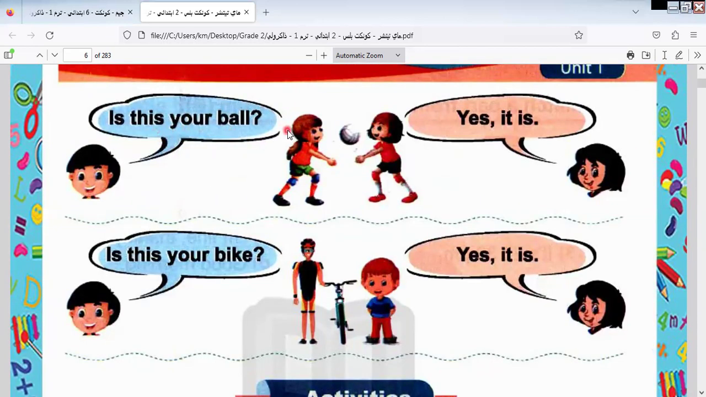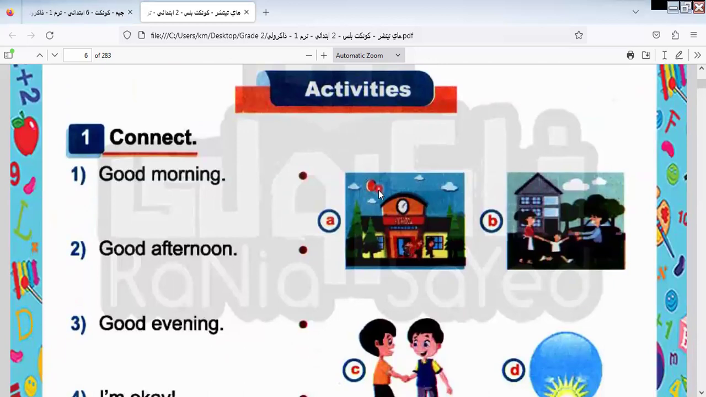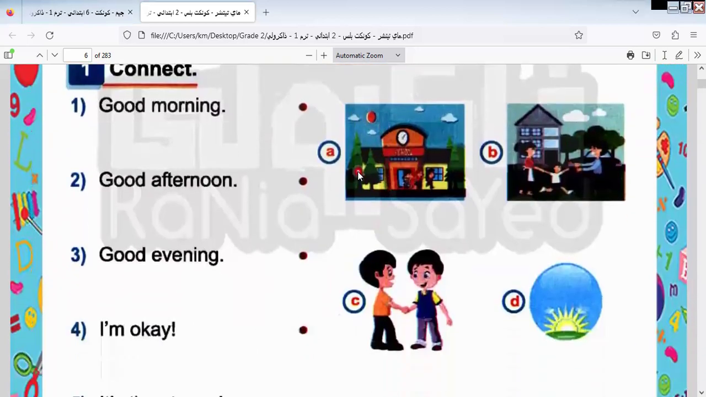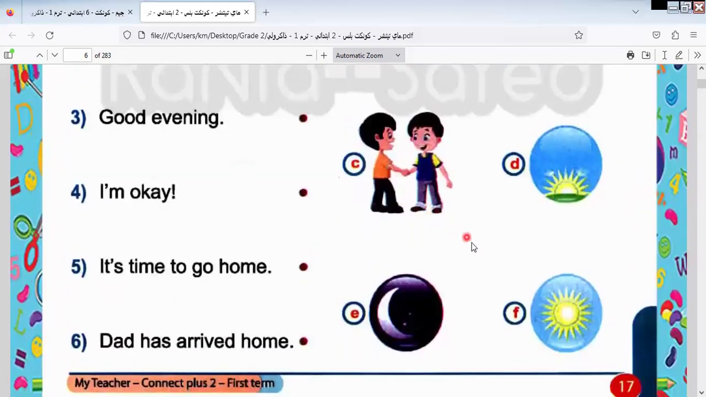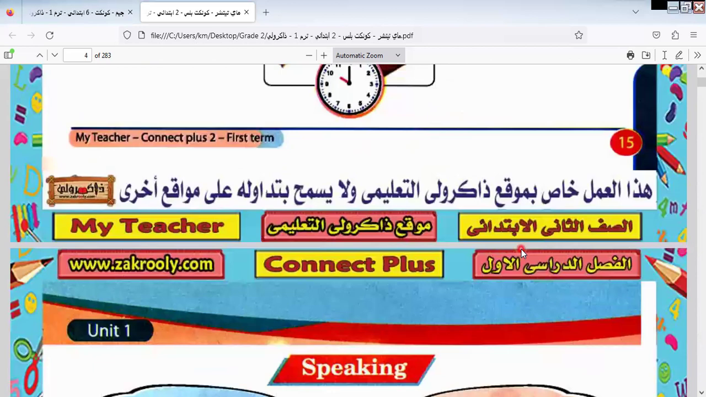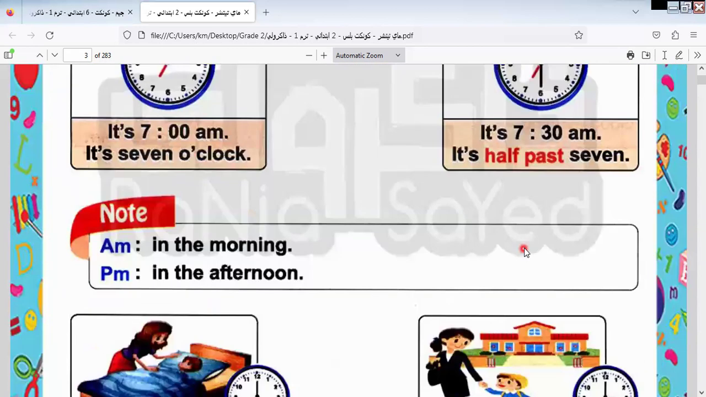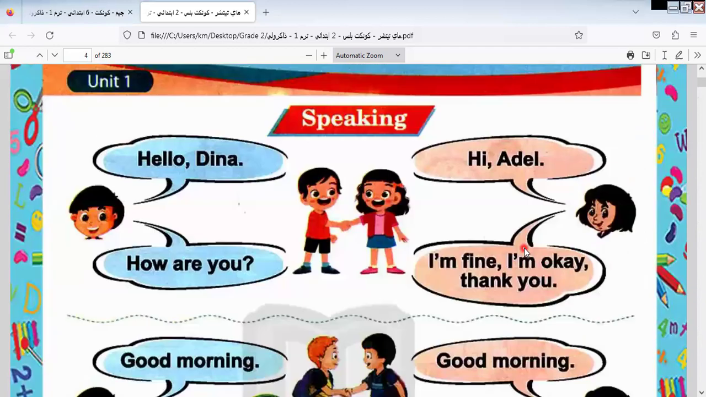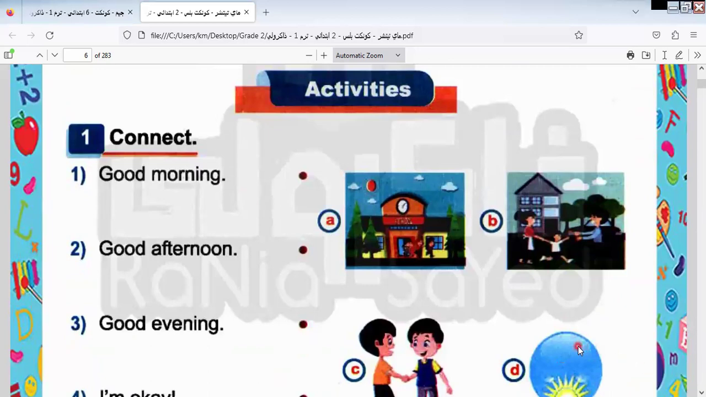Is this your ball? Yes, it is. Is this your bike? Yes, it is. Let's answer the activities below this part. Morning. Which one is morning here? Let's go to another one. Which one is morning here? This one is morning. So I match this one with this one.